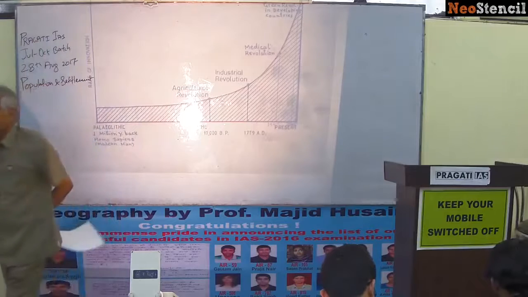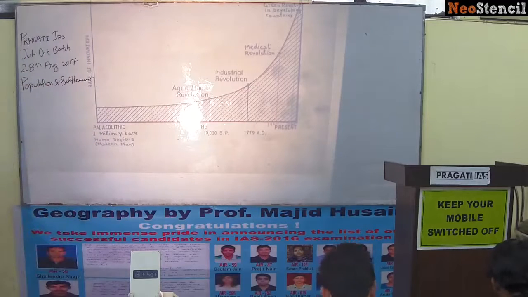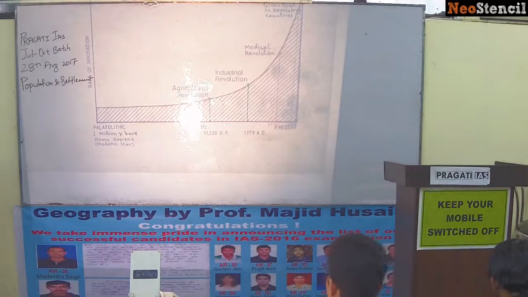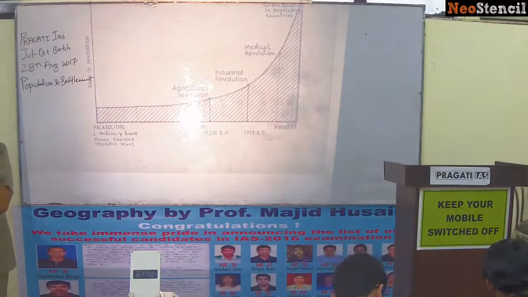If in the GS paper there is a question, the first agricultural revolution, that was 8,000 BC. We read many revolutions: green revolution, second revolution, third revolution, again the second green revolution. All these have different meanings. The first agricultural revolution means 8,000 BC.